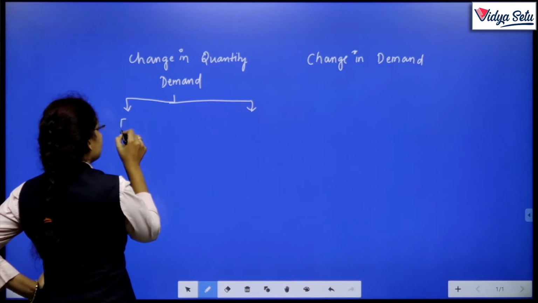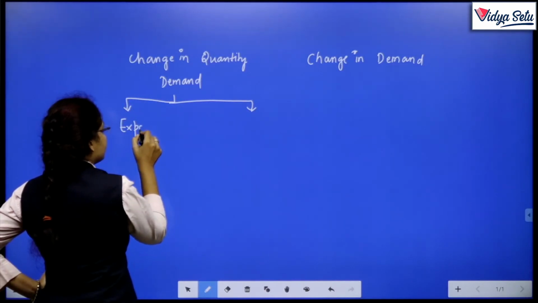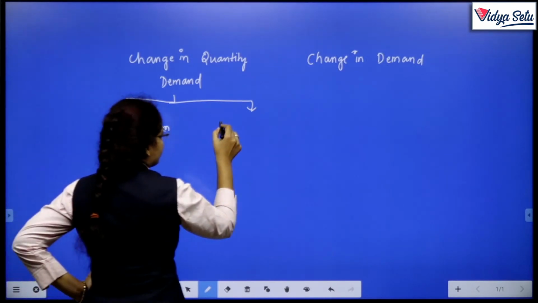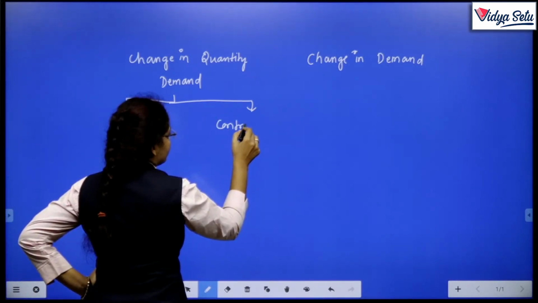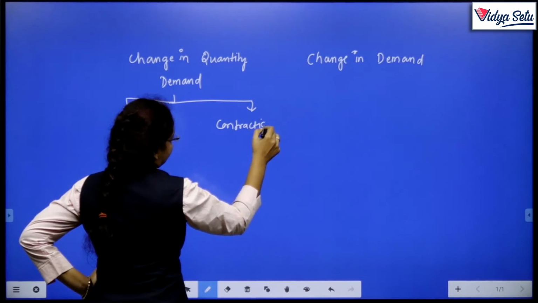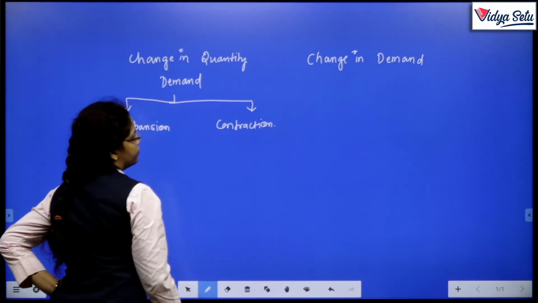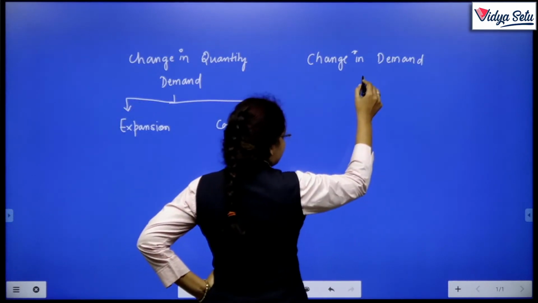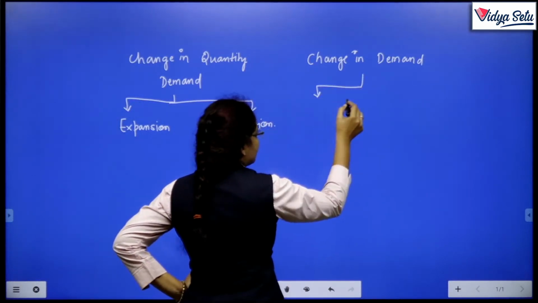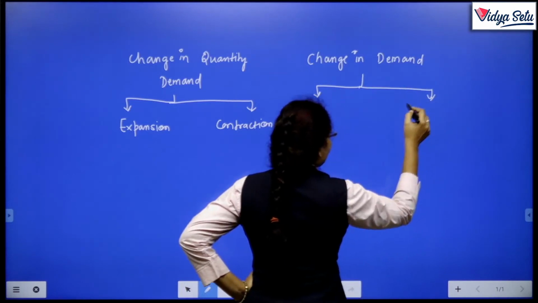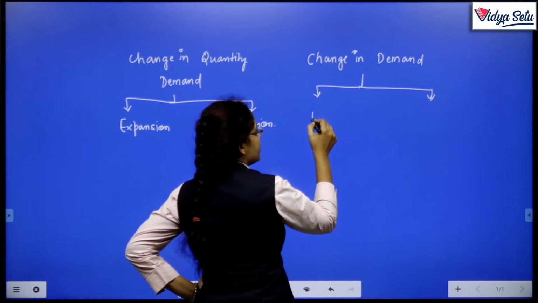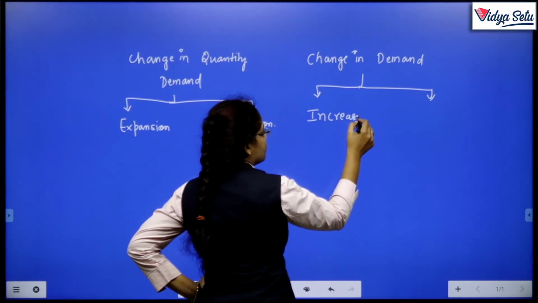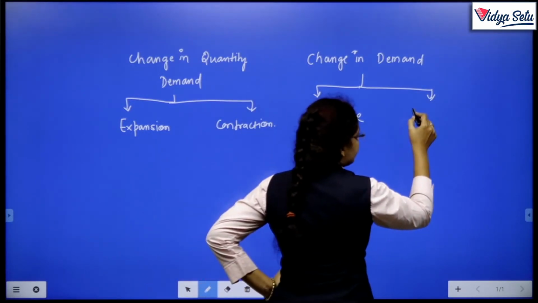First one is expansion and next one is contraction. And if we discuss change in demand, then it is also classified into two parts. First one is increase and next one is decrease.